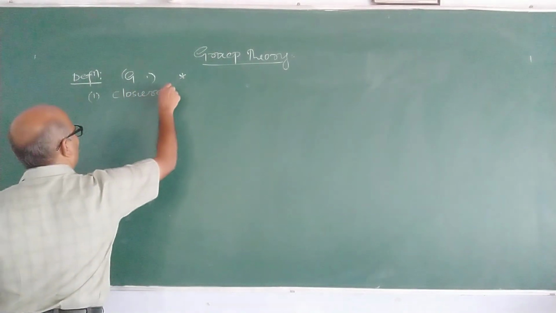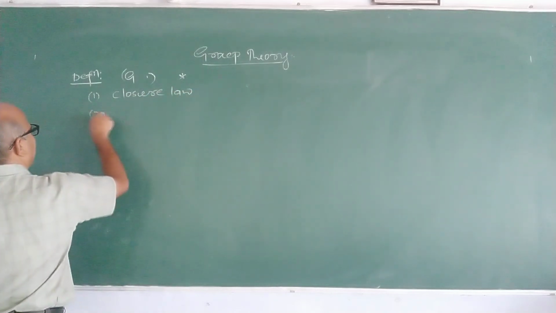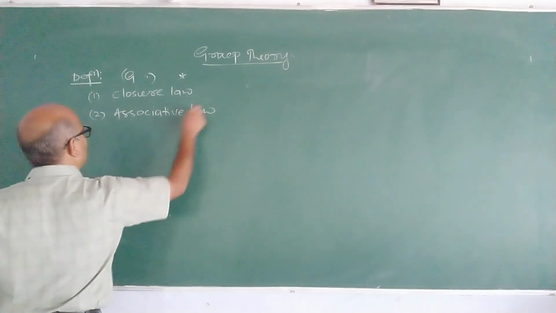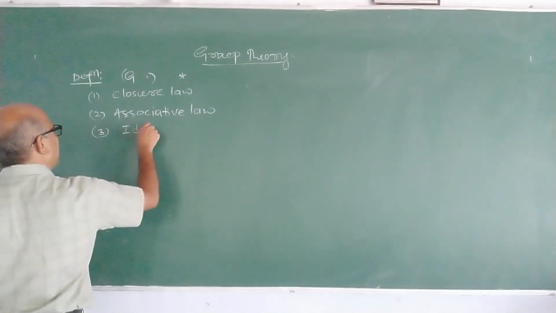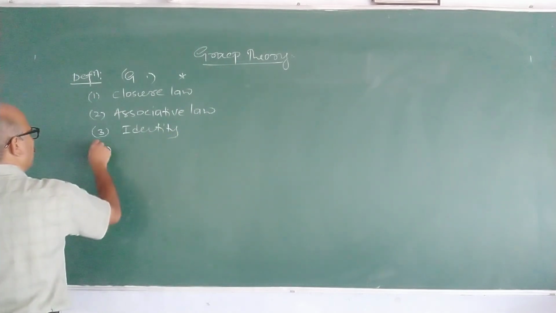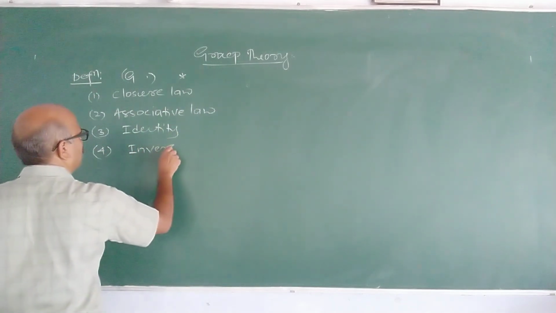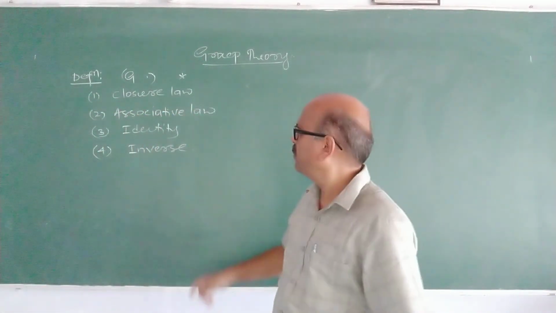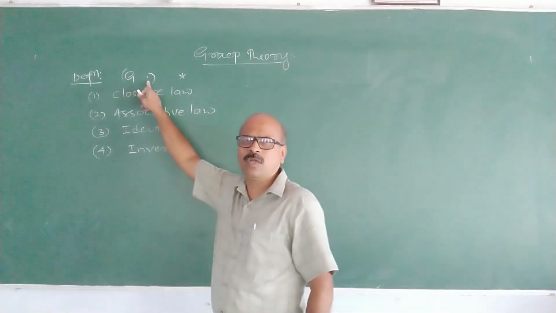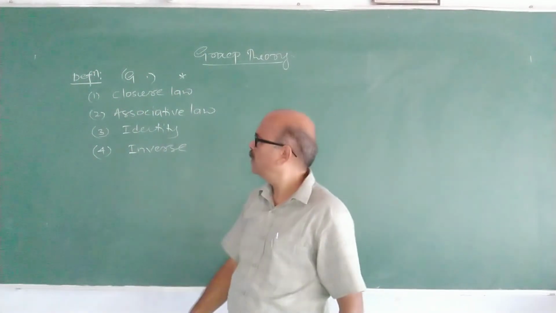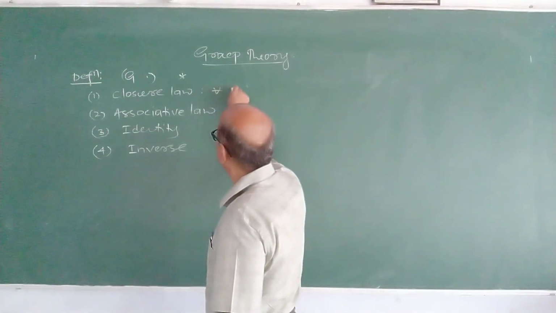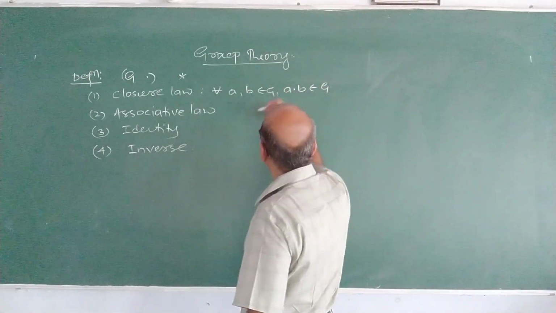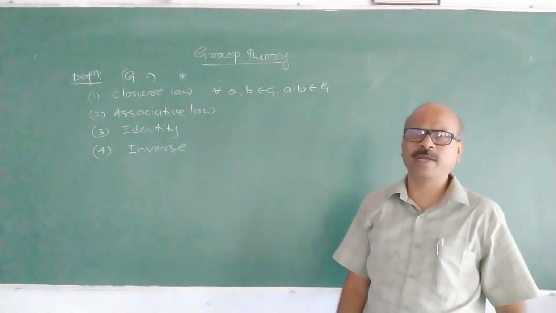First one, closure axiom or closure law. Second one, associative law. Third one, identity. And fourth one, inverse. If these axioms are satisfied, then the non-empty set G with the binary operation dot or star is said to be a group. What do you mean by closure law? Closure law means for all a, b belongs to G, a dot b must belong to G. Then we say that closure law is satisfied.